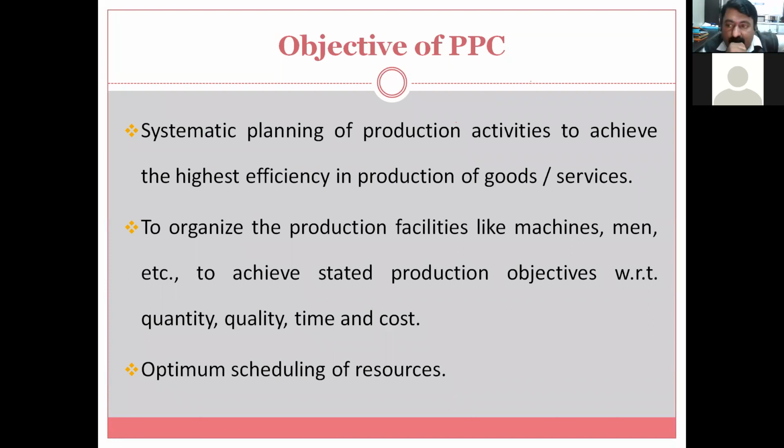Okay, to organize the production facility. Now, whether it is having job shop production, we have discussed this. Whether it is having batch type production, whether it is having mass production, or whether it is having line production. So they are different. Let us consider only three. Continuous production we will not discuss. So job, mass, and batch.